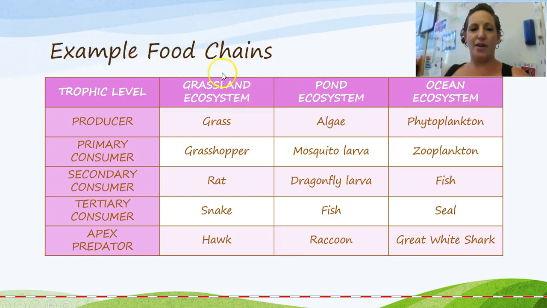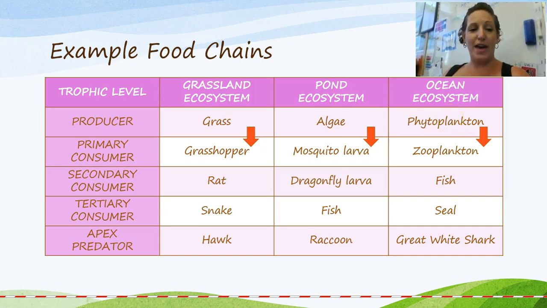Okay, so we have a grassland ecosystem, a pond ecosystem, and an ocean ecosystem. And starting with the producers, we have the grass, the algae, and the phytoplankton, which all make their own food. They are all producers, and they are in turn eaten by the primary consumers. So the grasshopper eats the grass, the mosquito larvae eats the algae, and the zooplankton eats the phytoplankton.